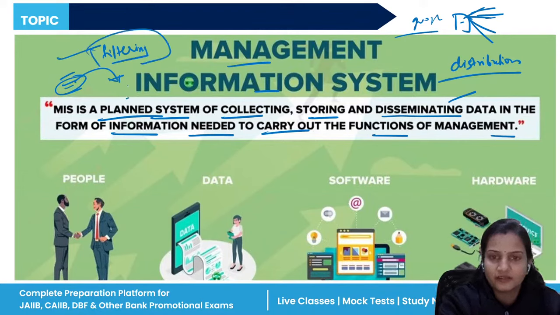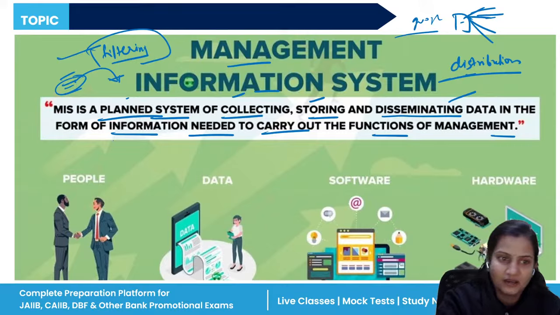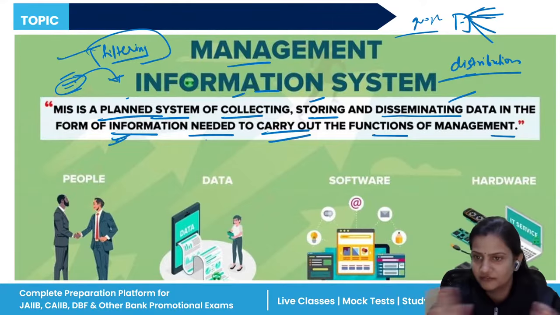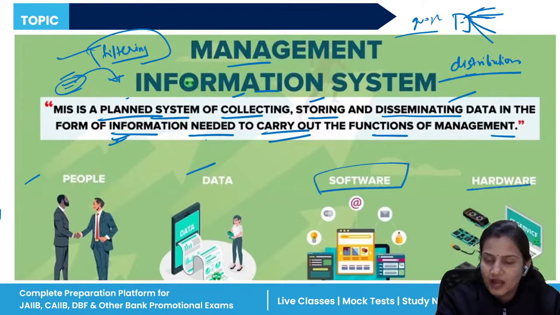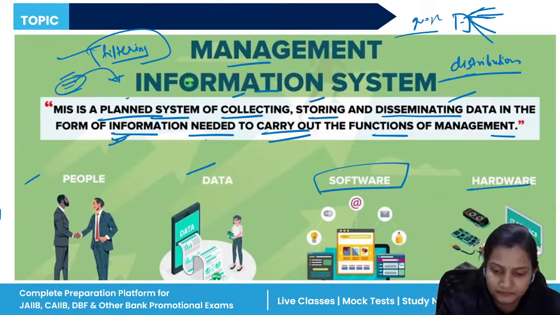So it is a planned activity of collecting the information, storing the information, and distributing data in the form of information needed to carry out different functions of management. We have people, data, software and hardware, but what is necessary for us, we will only take that.